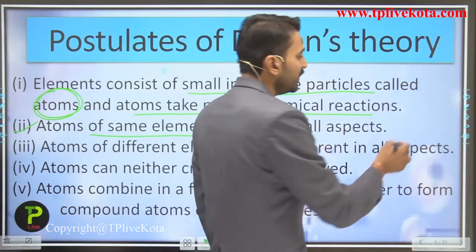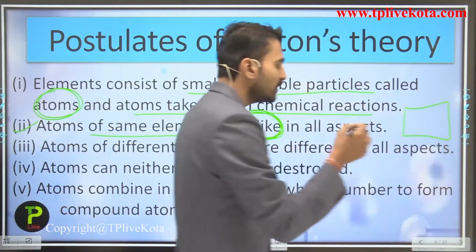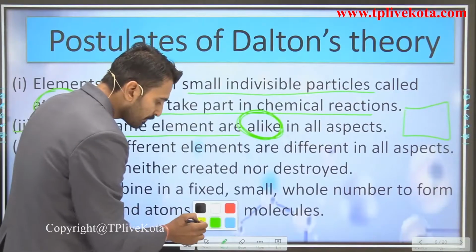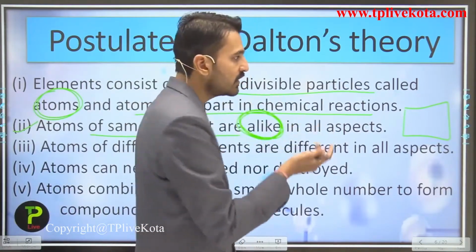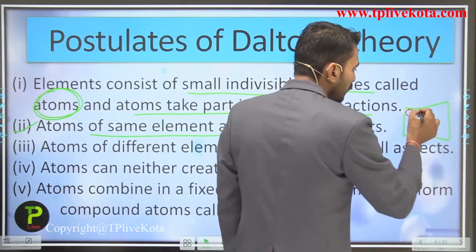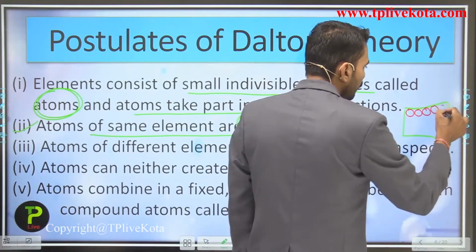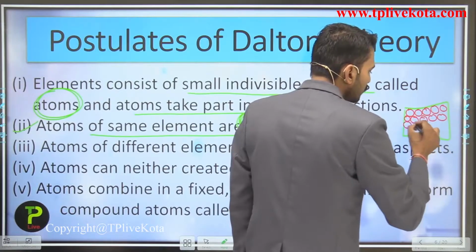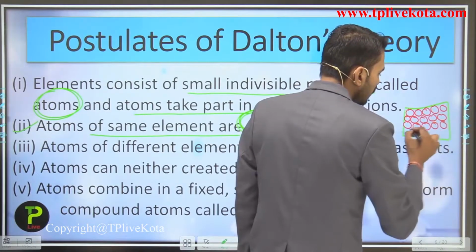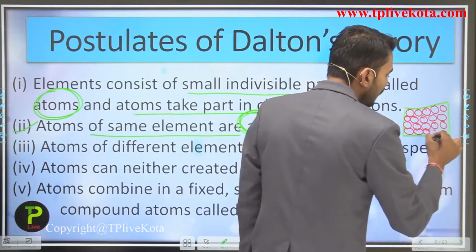Just for an example, if you have the iron sheet, so in the iron sheet, what is there? There are the tiniest particles of this iron element, so they are termed as the atom. So here it is having what? It is having various numbers of iron atoms. So these all are what? These all are the iron atoms present in the iron element.